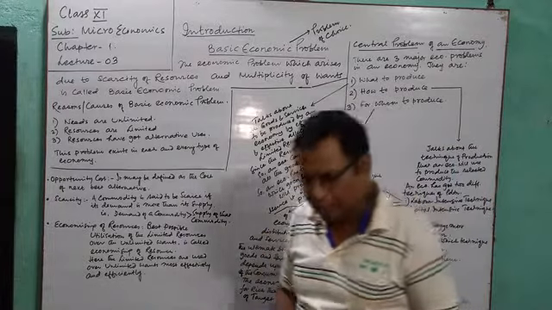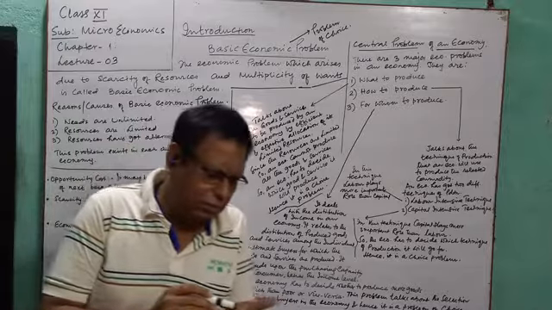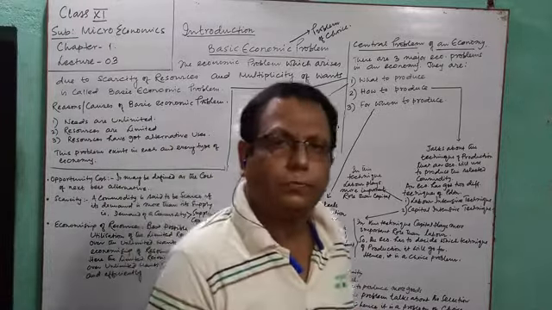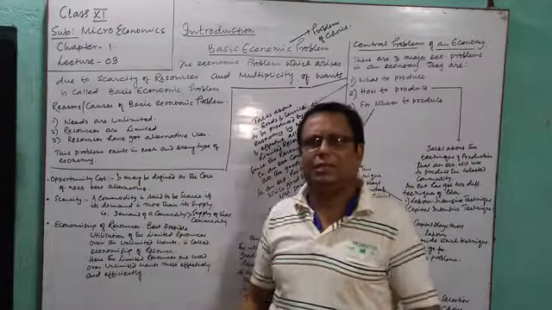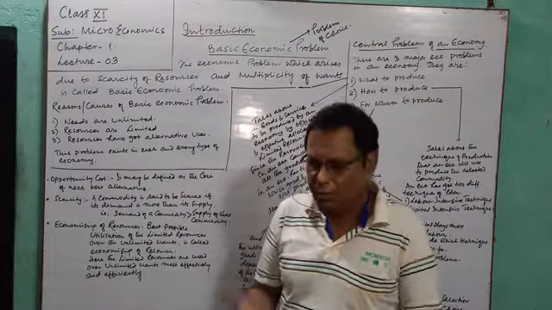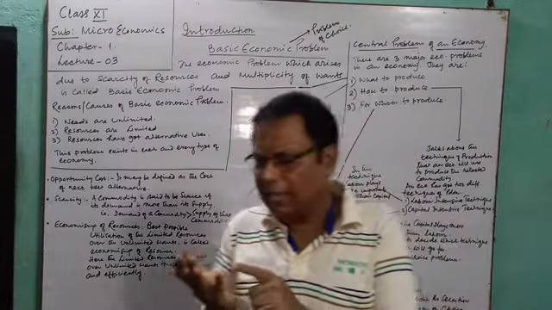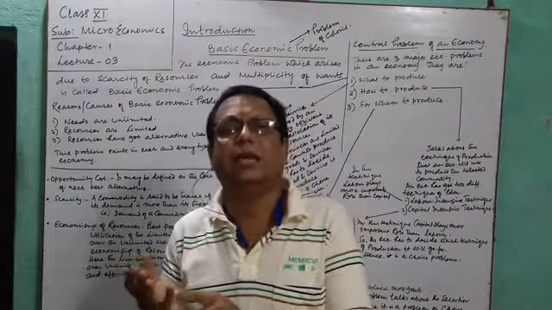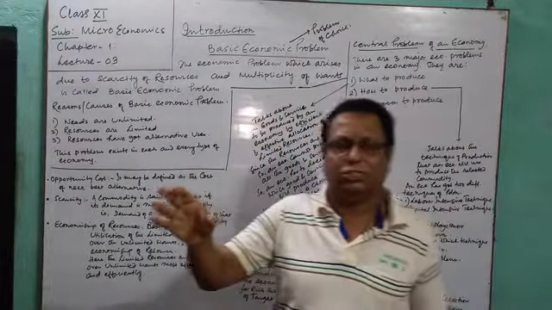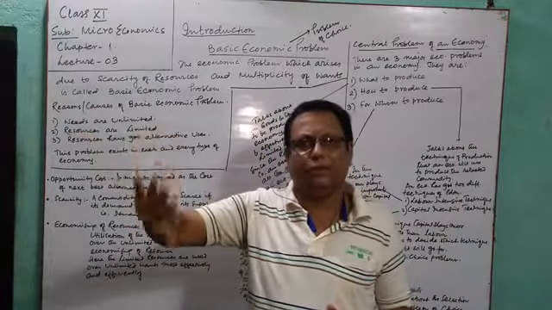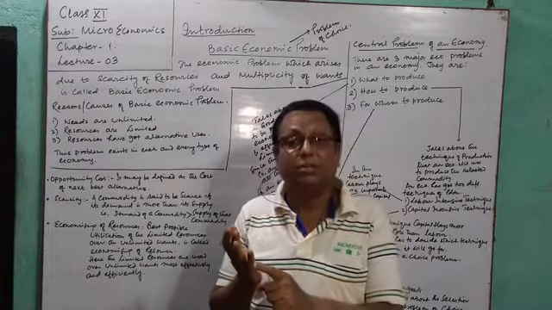Let me give you an example. You are having 1000 rupees with you, and immediately before you, two needs. You want to purchase a book of accounts, and you want to purchase a t-shirt. You have seen that t-shirt in the showcase of a ready-made shop, and you liked it.